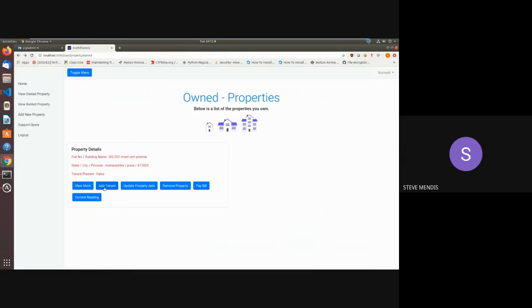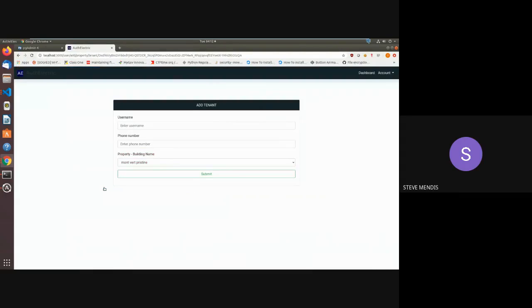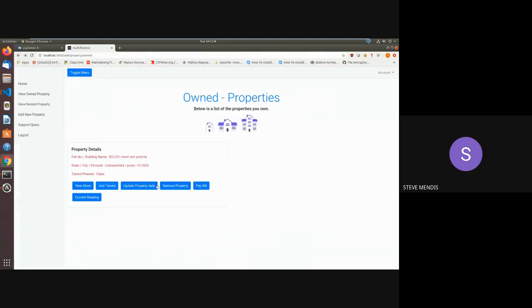At the same time, if I own a property, I should be able to add a tenant. I just need the user ID of the person who has enrolled with our system, and I can transfer this property to him, that is, give it if I'm leasing it to him. Also, there are multiple other options, like I can pay the bill, I can remove the property if I no longer have access to it, and I can see the current meter.